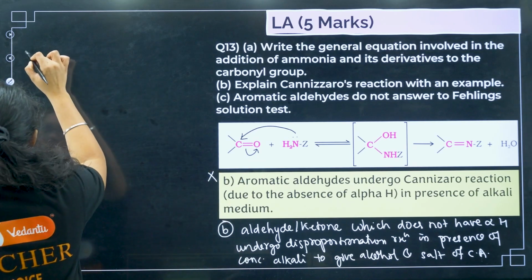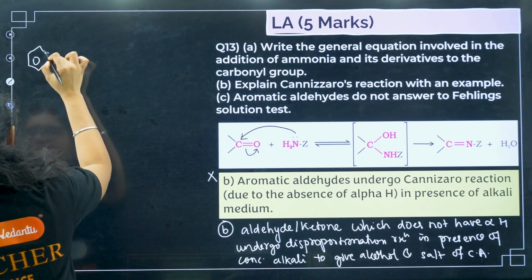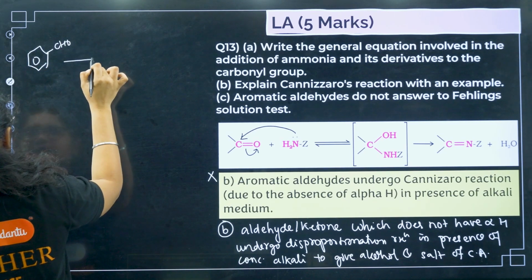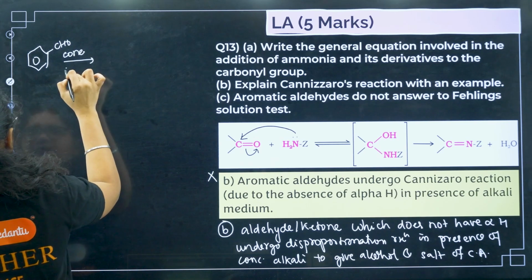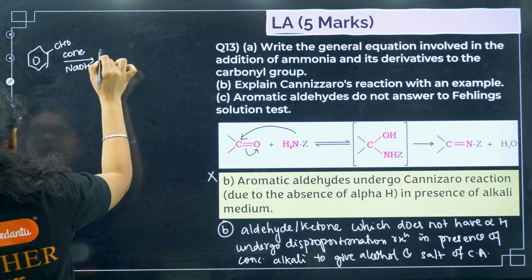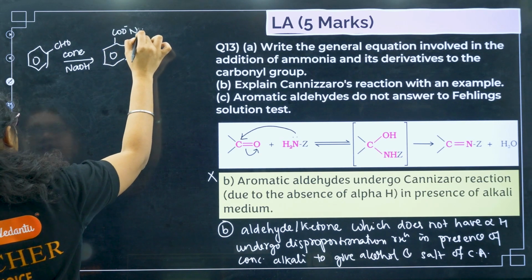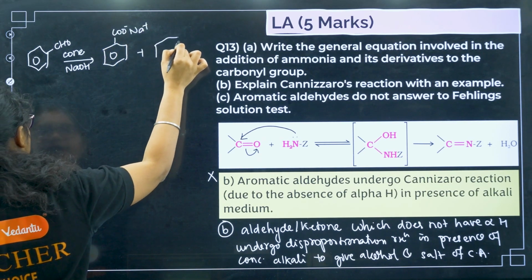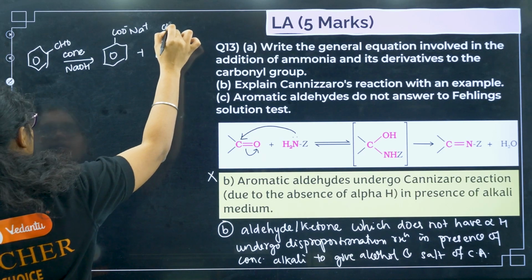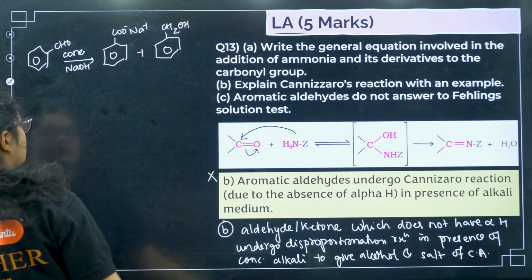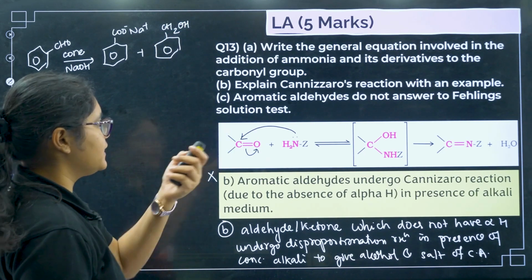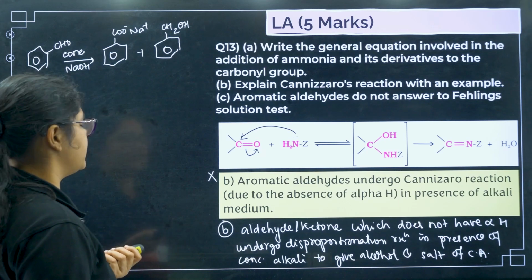So if I take one example, like I'll take benzaldehyde, and if I treat it with concentrated NaOH, so what I will get here? COO minus Na plus, and I will get the alcohol. Next, aromatic aldehydes do not answer to Fehling solution.